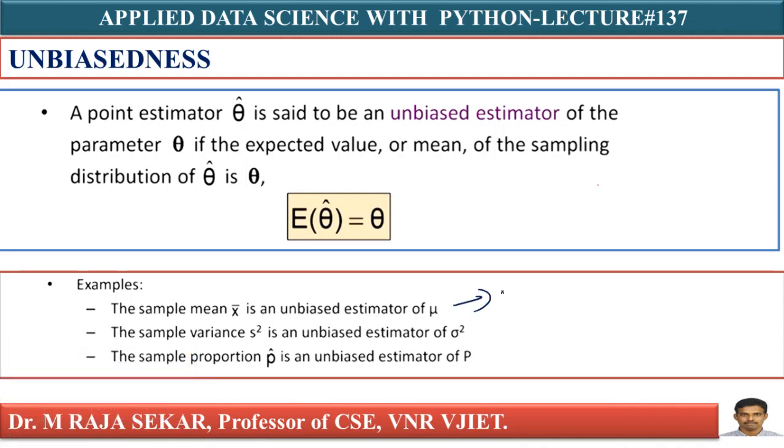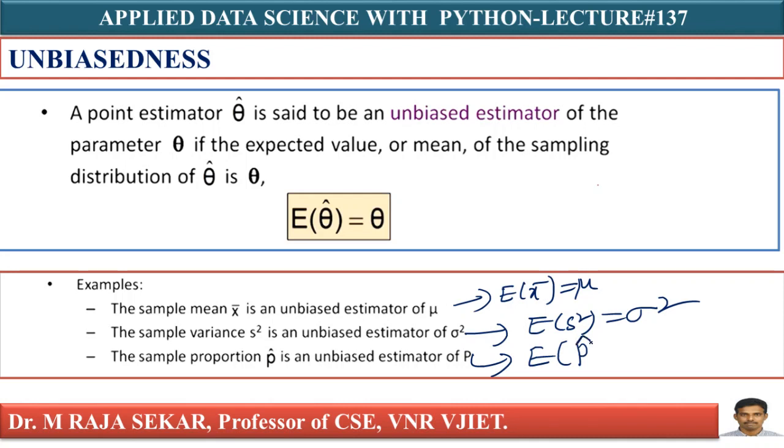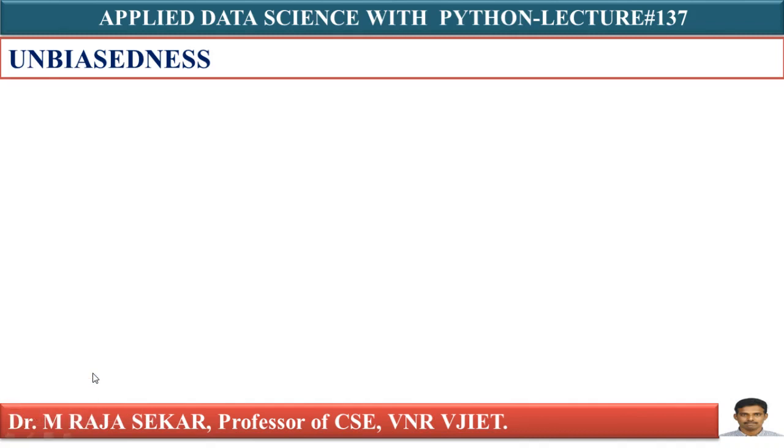This is essentially E of x bar equal to mu. This is essentially E of S square equal to sigma square. This is E of P cap, small p cap, equal to capital P. X bar is an unbiased estimator of population mean. Means sample mean is an unbiased estimator of population mean. Sample variance is an unbiased estimator of population variance. Sample proportion is an unbiased estimator of population parameters. These are simple definitions anybody can understand.